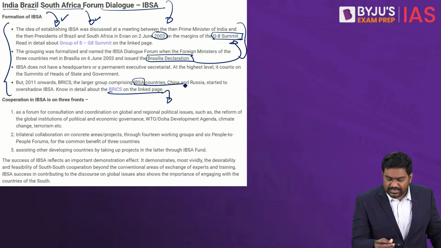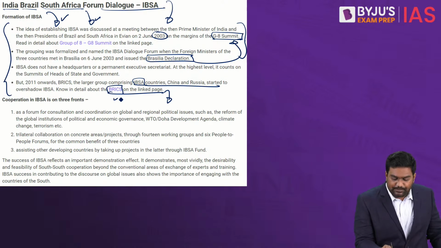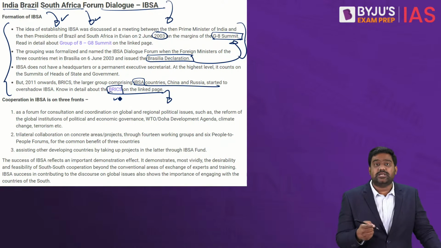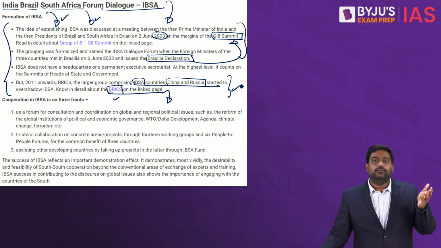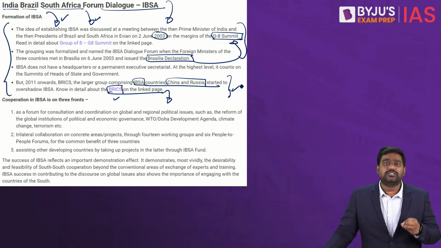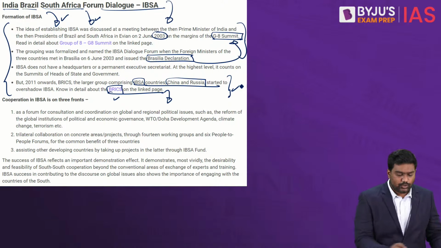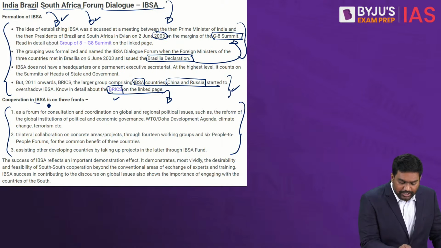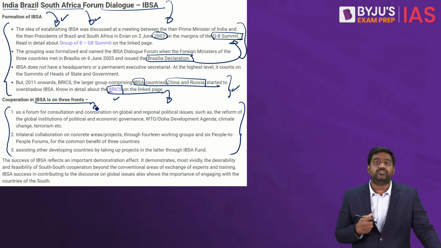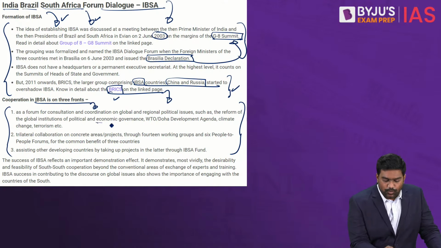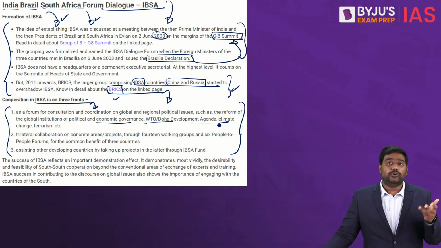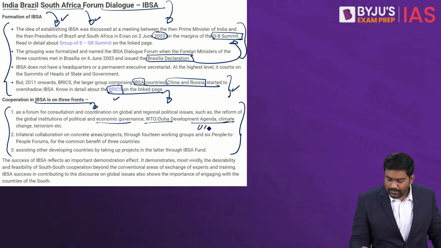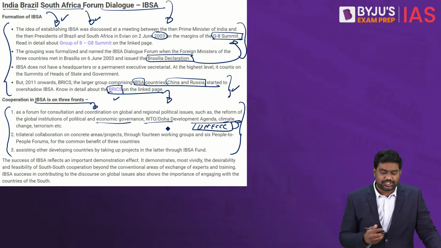Today, IBSA might have lost its relevance to an extent because the same countries are already part of the BRICS grouping. India, Brazil, South Africa are already part of the BRICS along with Russia and China. So due to the rising prominence of BRICS, IBSA might have lost its relevance, but IBSA still remains relevant to an extent because under IBSA, there is a lot of important cooperation that takes place between India, Brazil and South Africa. Their primary focus was to cooperate with regard to global financial issues, to deal with WTO trade-related issues, and climate change, for example. At the Climate Change Convention, India, Brazil and South Africa would coordinate their positions through the IBSA platform.